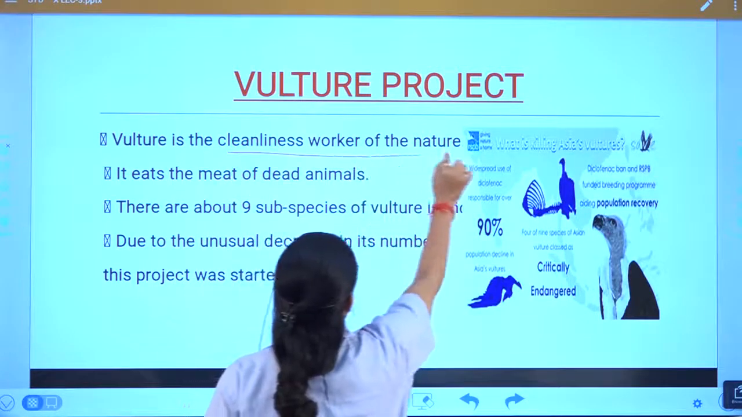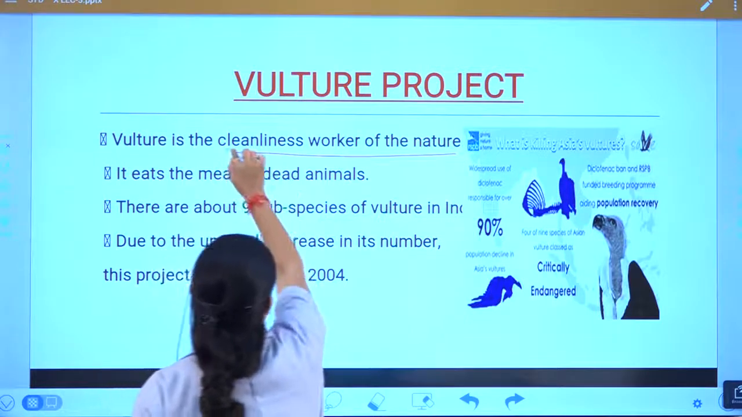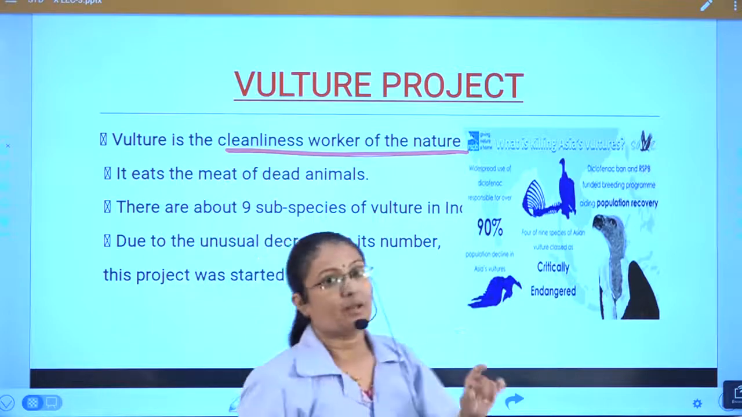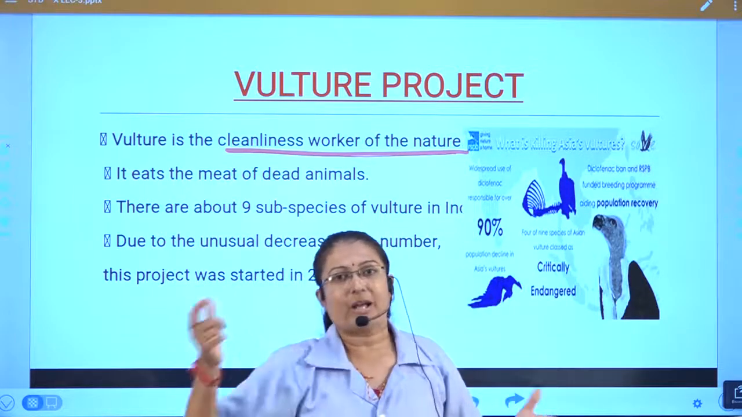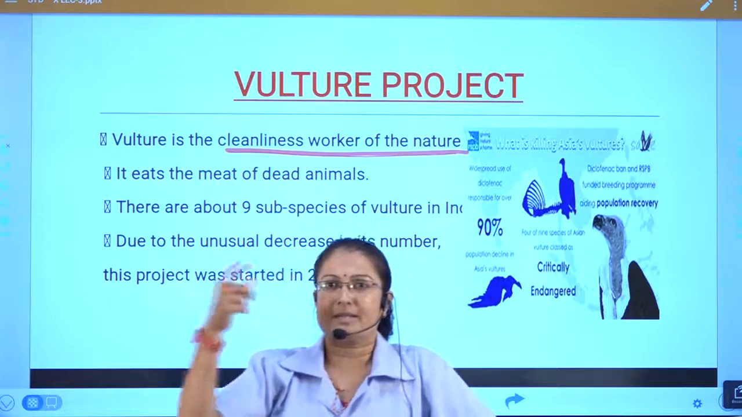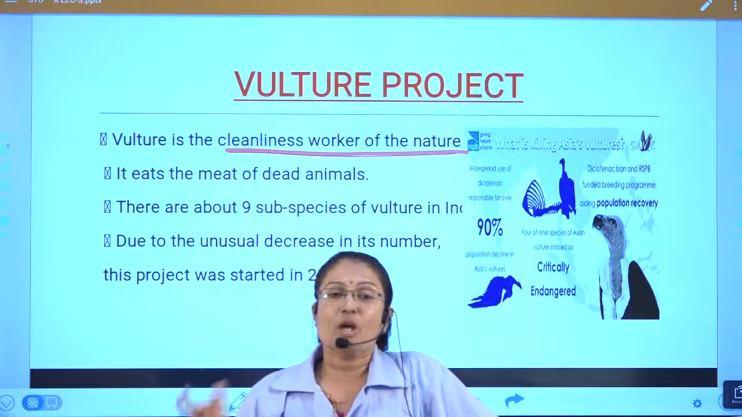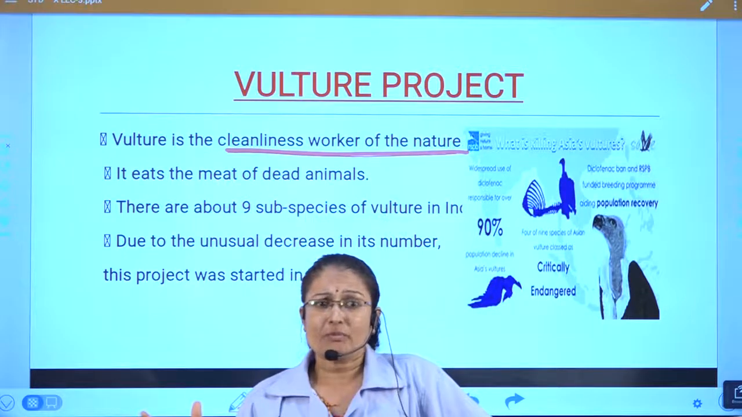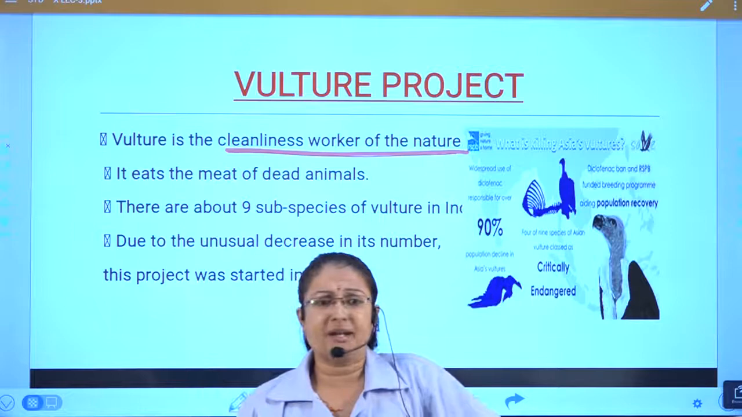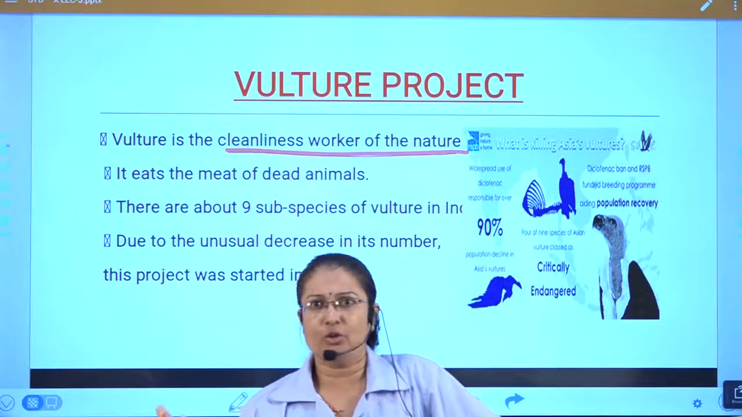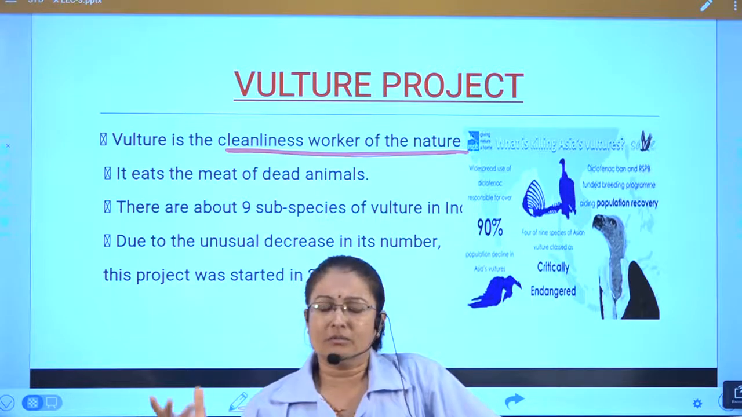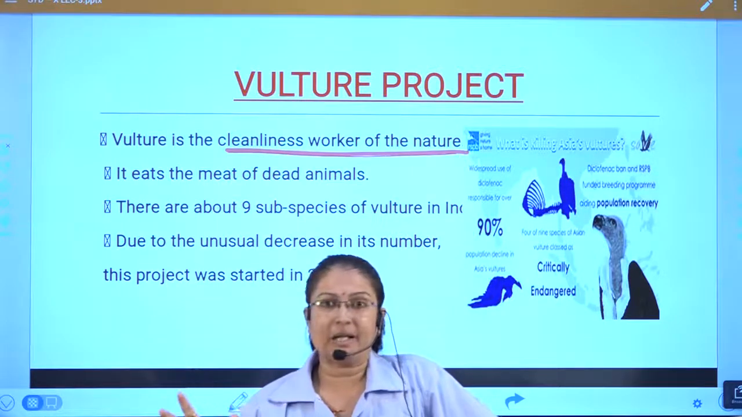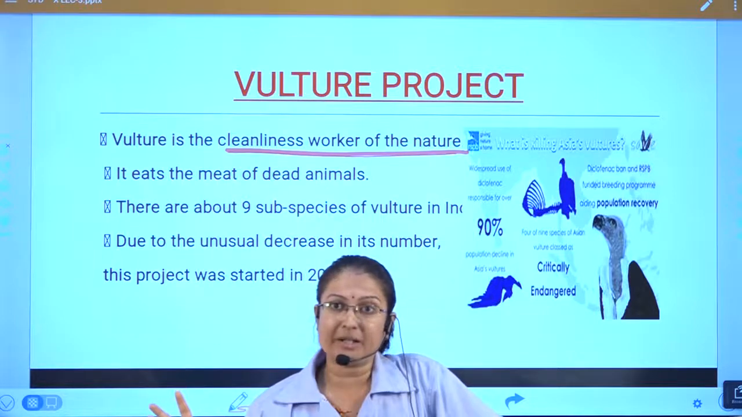See how beautiful an adjective is given to it. Cleanliness worker of the nature means what? Vulture, you can say, no, then fill in the blanks, or this is the adjective which is used for the vulture. So vulture is the cleanliness worker of the nature. Then it eats the meat of dead animals. We know जो dead decaying living organisms होते हैं उसको वो खाते हैं. So ultimately nature clean रहता है, environment clean रहता है.